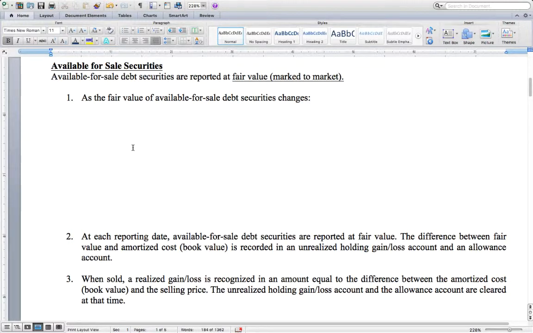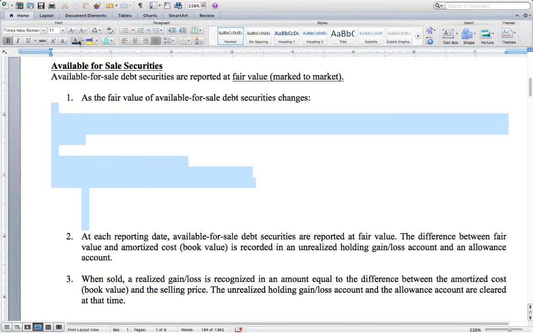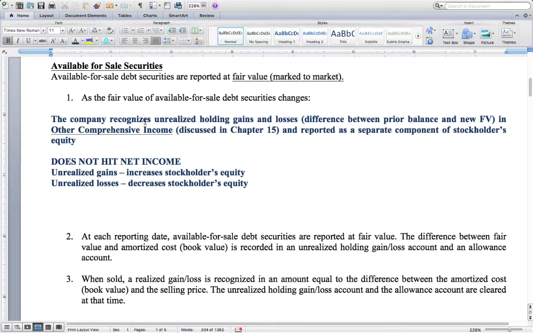As the fair value for available for sale debt securities changes, there are some key accounting concepts to understand here. When the fair value changes, the company will recognize any unrealized gains and losses in other comprehensive income, as we discussed in Chapter 15. And these are reported as a separate component of stockholders' equity.